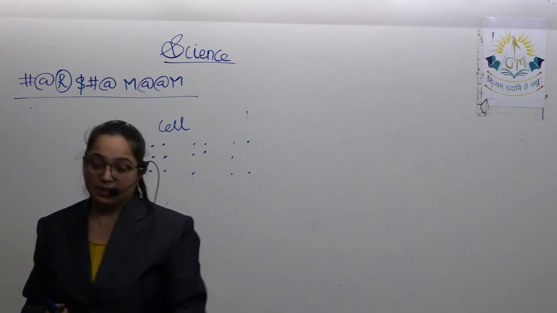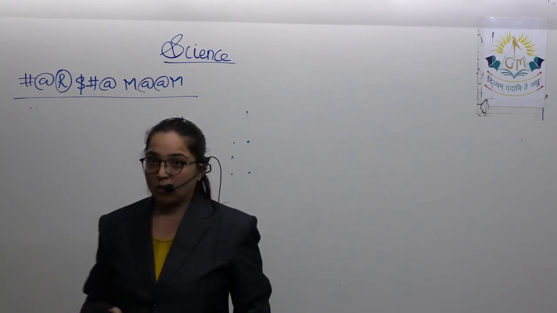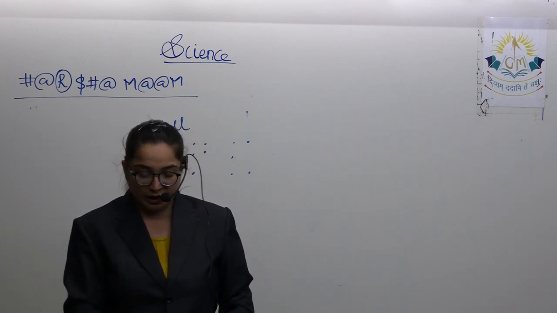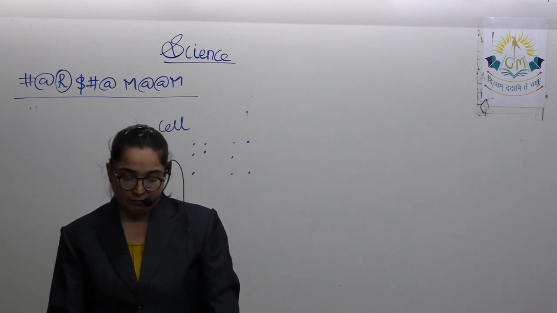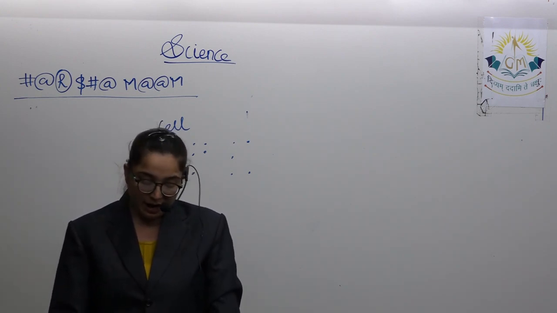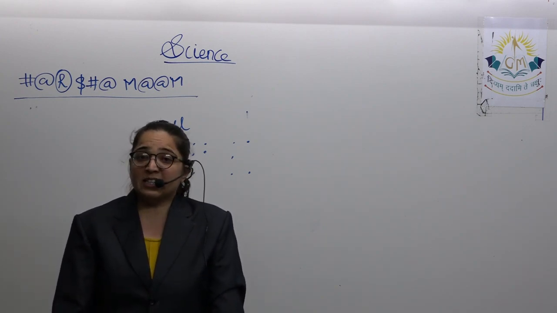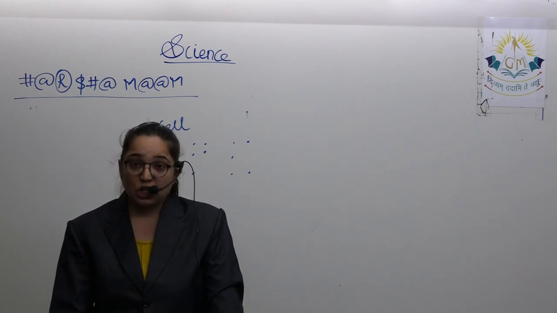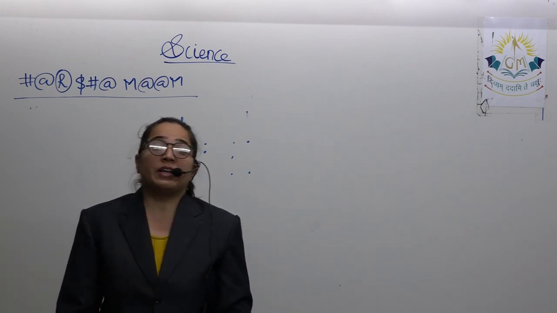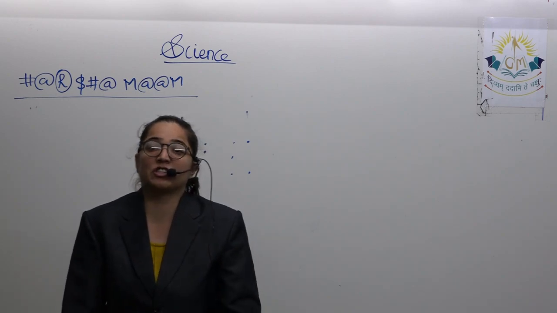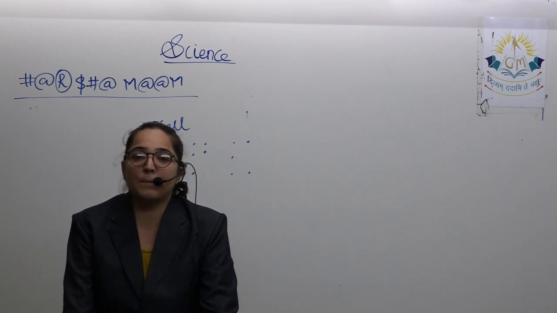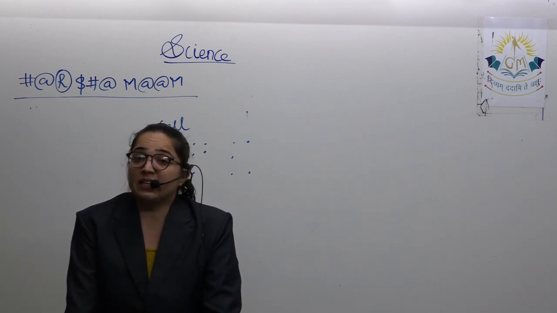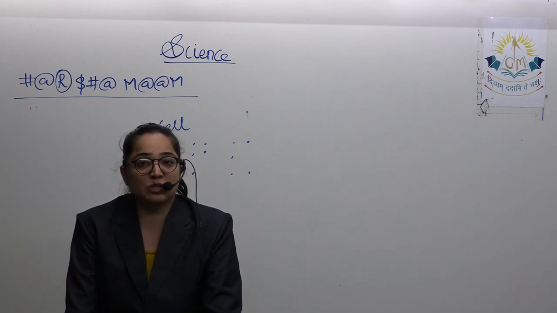So my dear students, with this the chapter gets over. Try to recall whatever part we have done today. We have done today about the human eye, the parts of the human eye: cornea, iris and pupil, eyelids, retina and blind spot. We discussed in detail the complete human eye. After that, persistence, that is the amount of time for which the image remains on the retina, which is 1 upon 16th part of a second. Then we discussed 2 defects. Which are those defects? Myopia and hypermetropia.